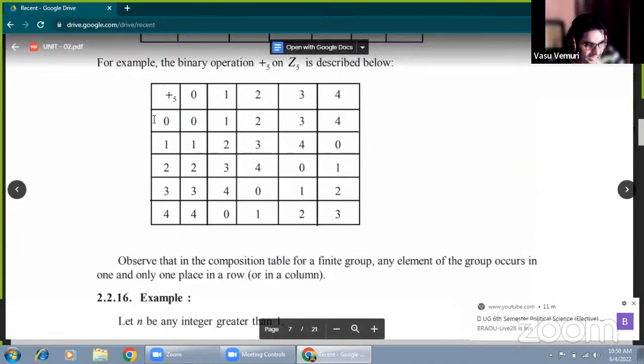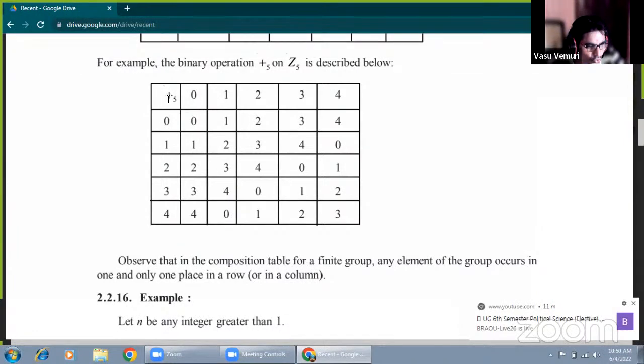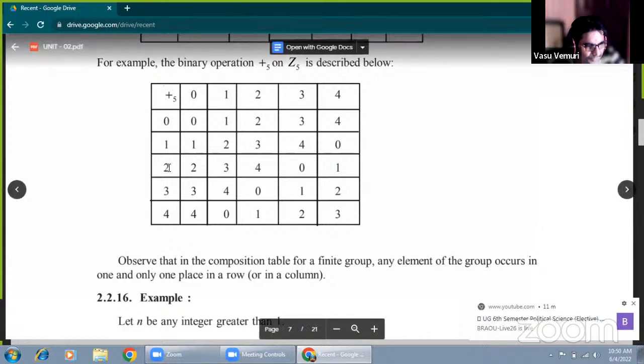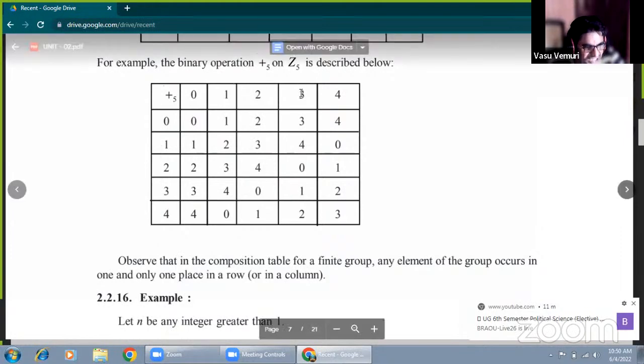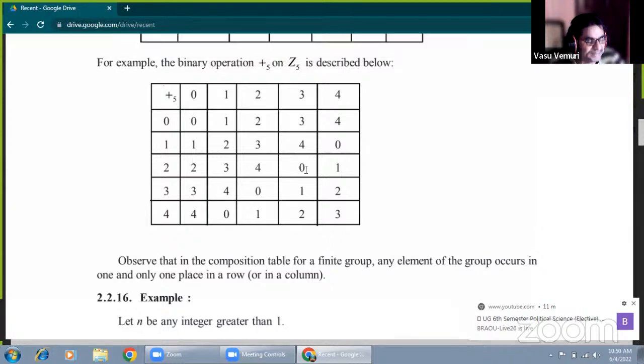In the same manner, 2 plus 0 is 2. 2 plus 1 is 3. 2 plus 2 is 4, which is less than 5, so that is the result. 2 plus 3 is 5. 5 divides 5, the remainder is 0. That is a plus b minus n. a plus b is 2 plus 3, which is 5. 5 minus 5 is 0.